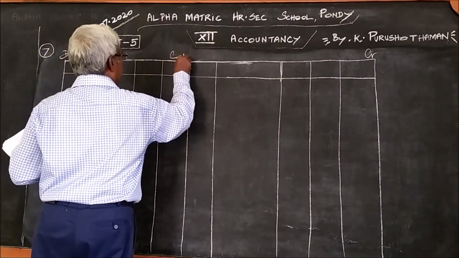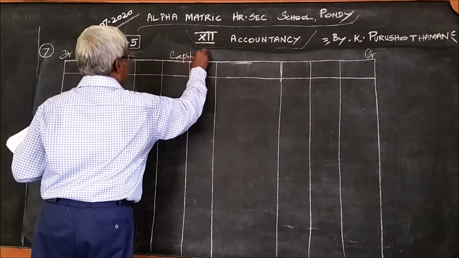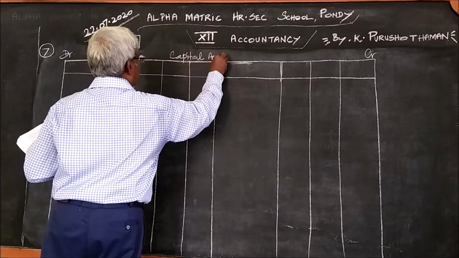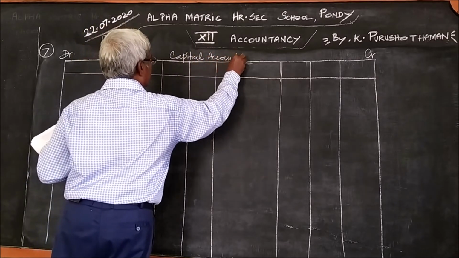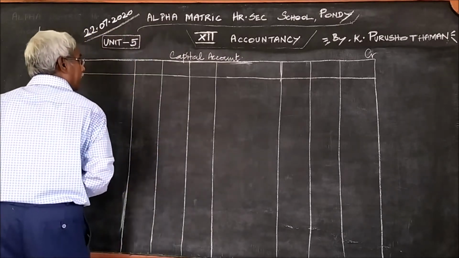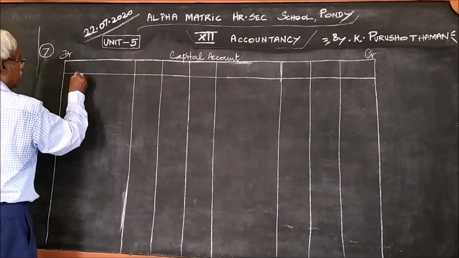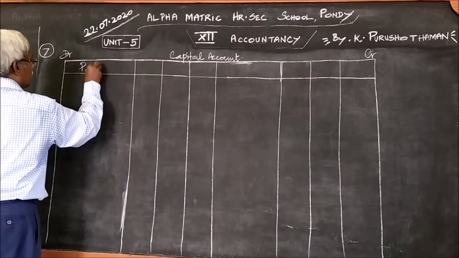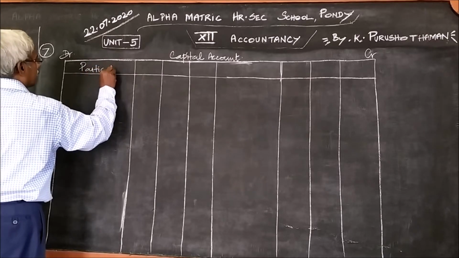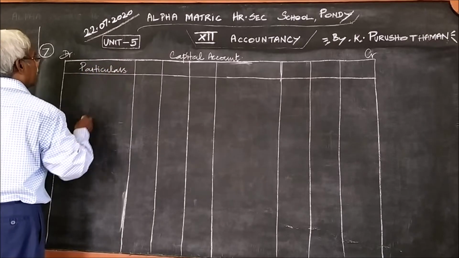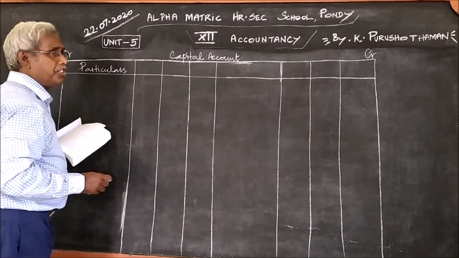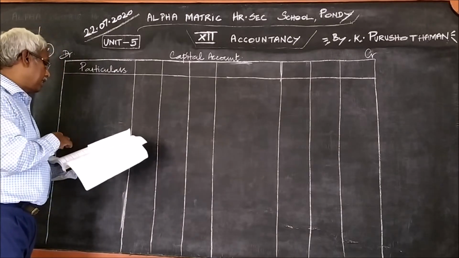This is the format of capital account. As in the previous problem, I have drawn the columns: particulars, and the columns for the existing partners and the admitted partner.